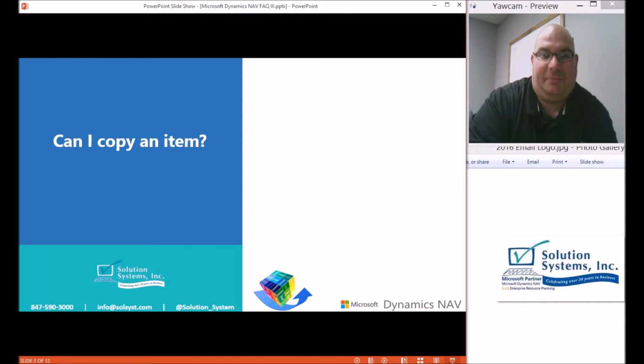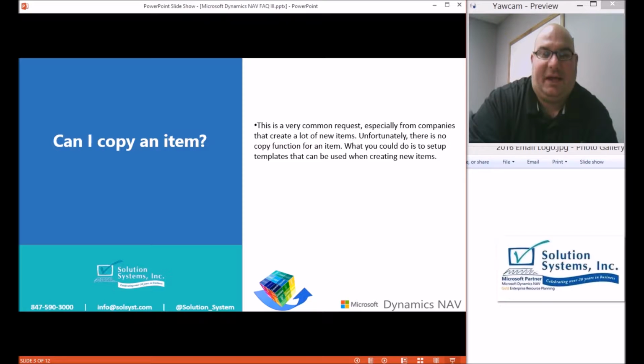Can I copy an item? This is a very common request, especially from companies that create a lot of new items. Unfortunately, there is no copy function for an item. What you could do is to set up templates that can be used when creating new items.